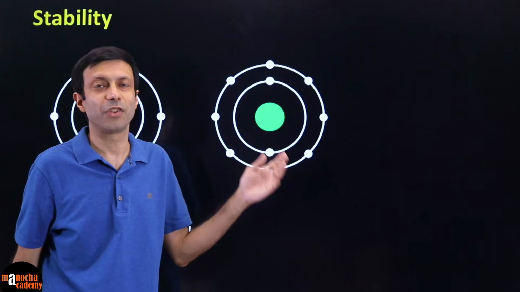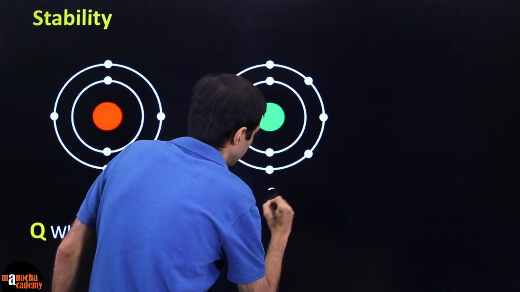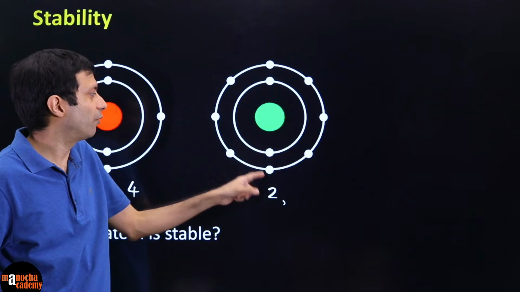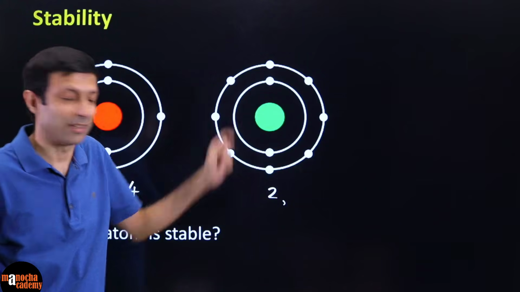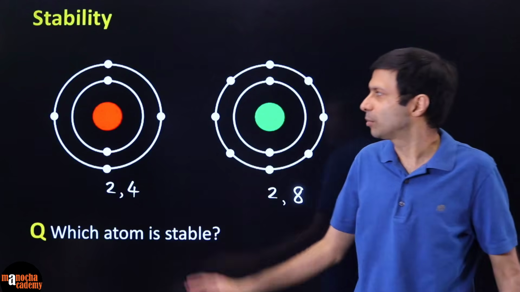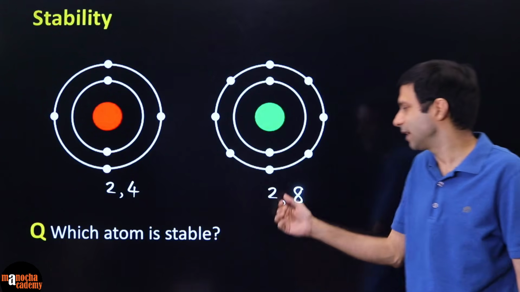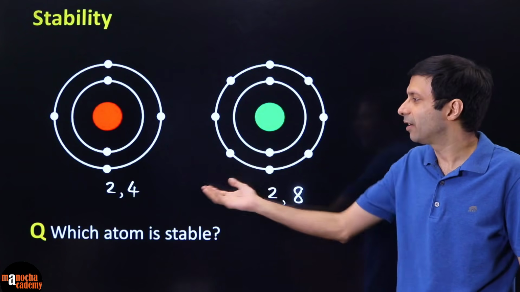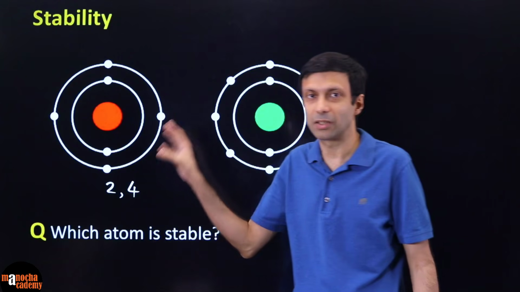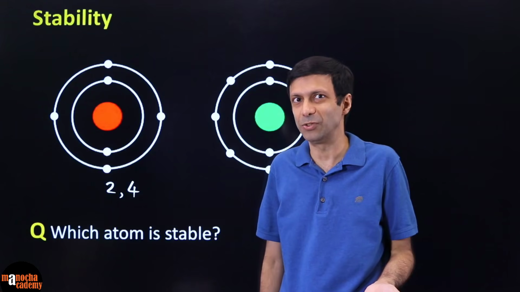And what is the electronic configuration of this one? It has 2 in the first shell. So let's write that, and comma, how many in the second shell? 1, 2, 3, 4, 5, 6, 7, 8 here. 8 in the second shell. So you can see both the atoms have 2 shells, but one has 2 plus 4, 6 electrons, and this one has 2 plus 8, 10. And they are arranged according to Bohr-Bury's rules, right? These electrons are arranged in accordance with certain rules which are known as Bohr-Bury's rules.